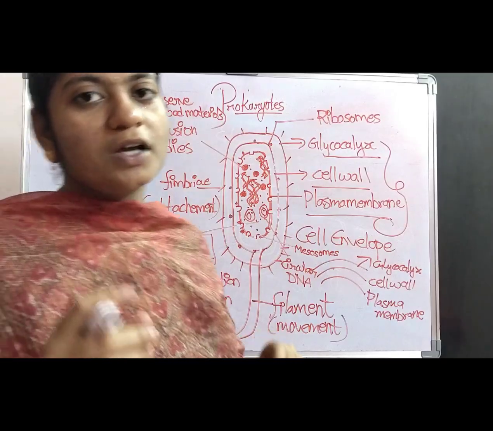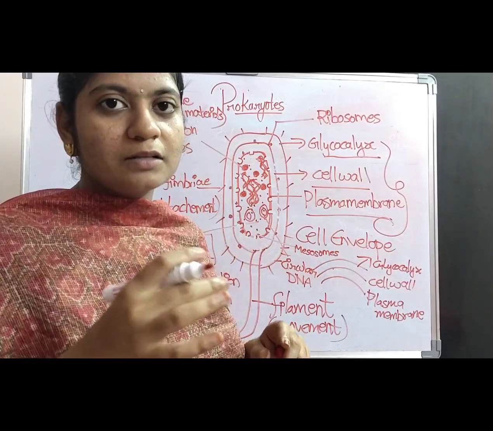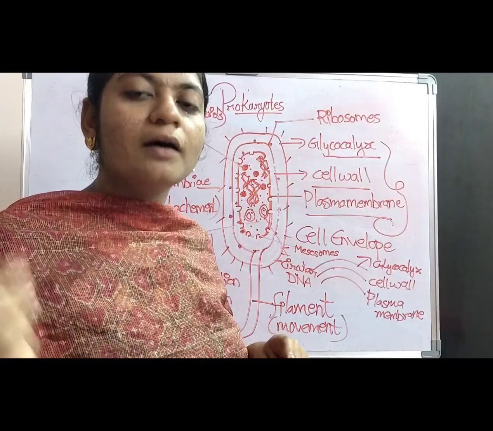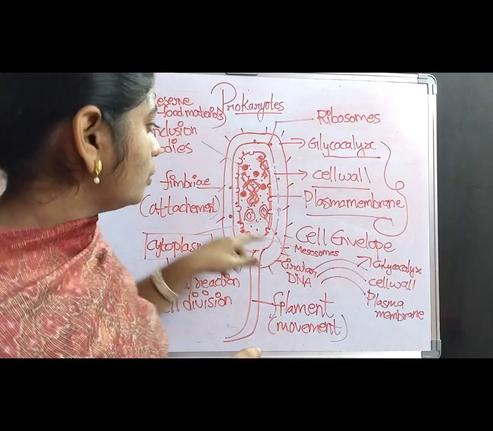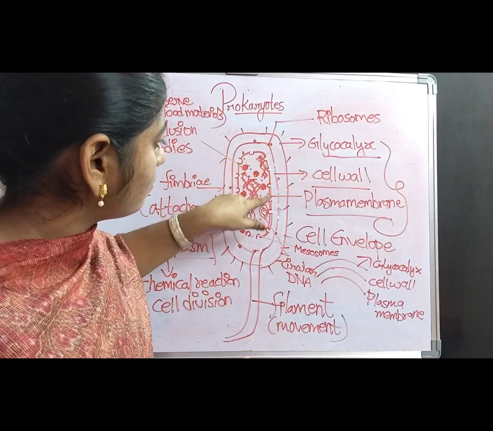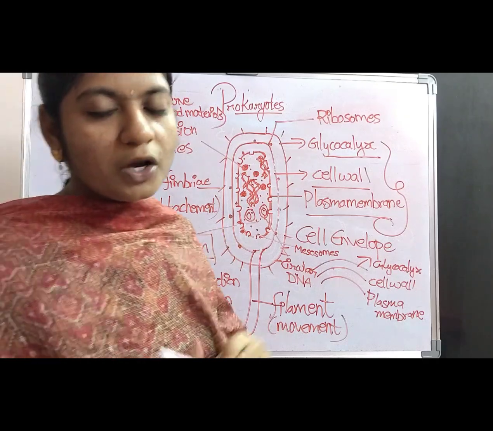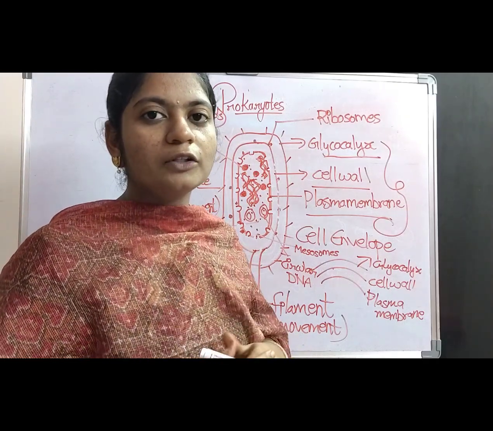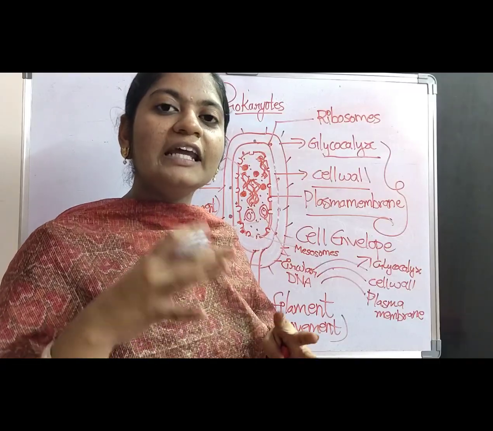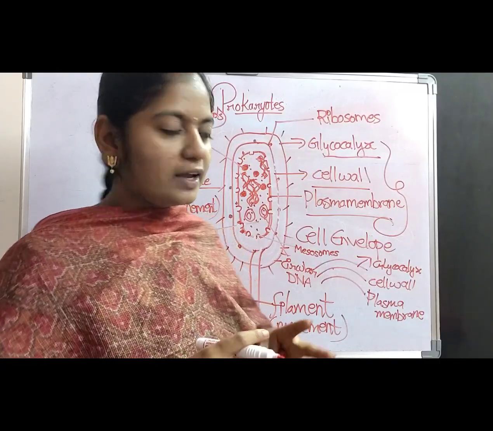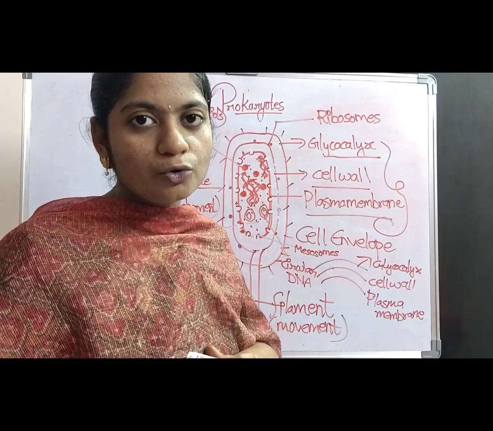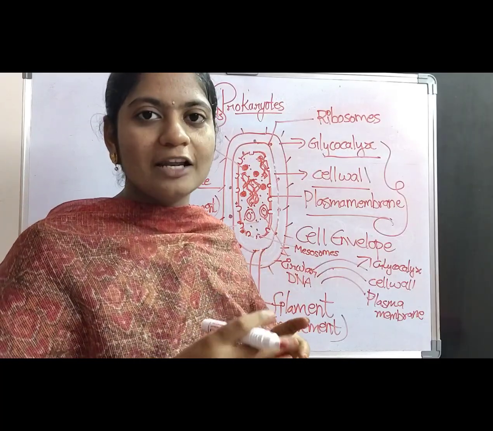So, mesosomes are the outgrowths of the plasma membrane, which are vesicle in shape or sometimes lamella shaped also. So, the outgrowths of the plasma membranes are called mesosomes. What is the function of the mesosomes? The mesosomes are helpful for the process of respiration, and any energy conversion that is required takes place in the mesosomes. And also the mesosomes are used for the formation of the cell wall.